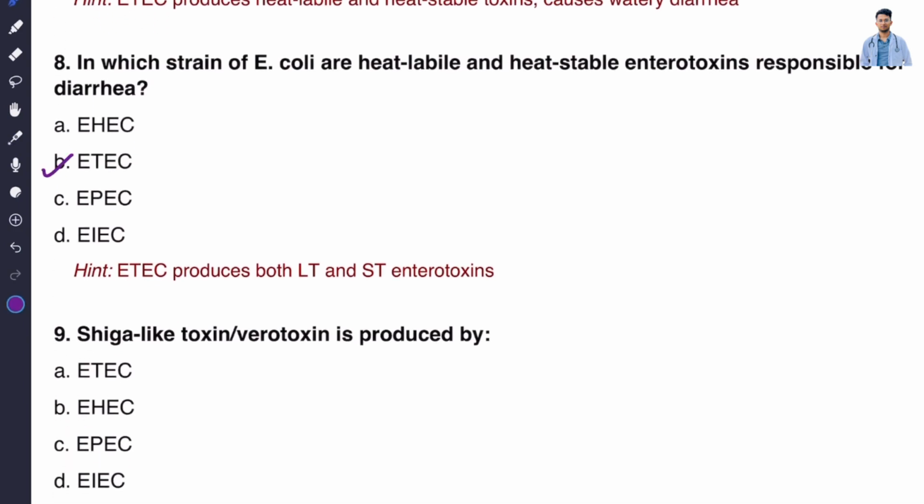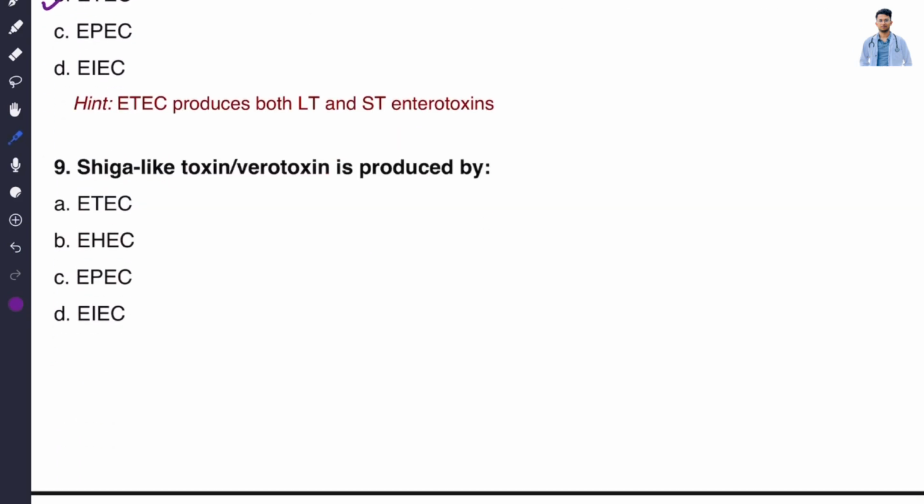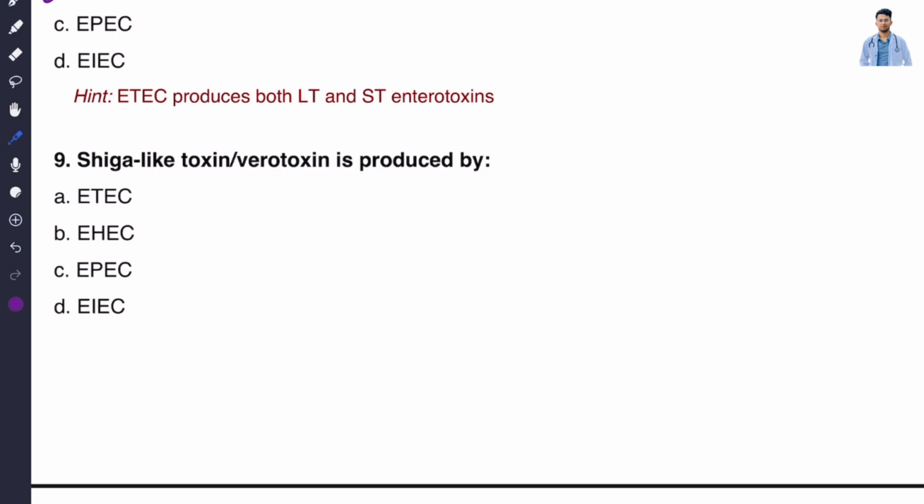ETEC is the correct answer. Now let's move on to question number 9. Shigella-like toxin or verotoxin. This is the same; we can also mention it as a Shigella-like toxin or verotoxin. It's produced by option A, ETEC, option B, EHEC, option C, EPEC, and option D, EIEC. The correct answer is option B, enterohemorrhagic E. coli. It produces Shigella-like toxin or verotoxin.